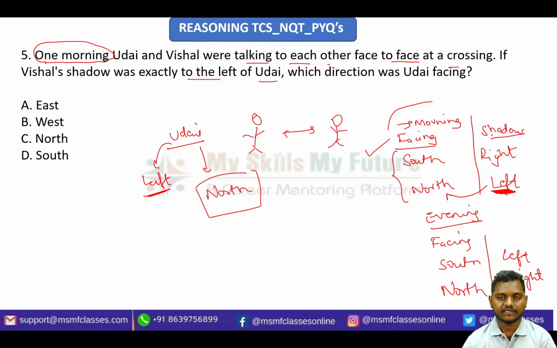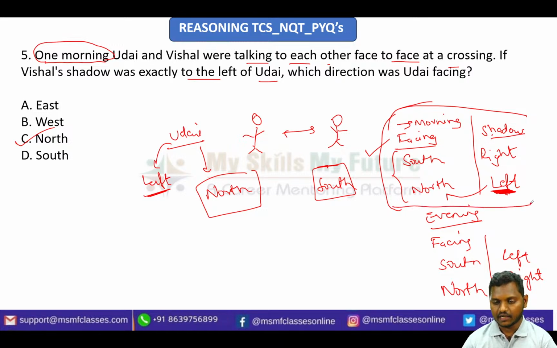If we know one person's direction, the other person will be exactly opposite, so Vishal will be facing south. So the correct answer for this question is north. If you remember only the morning data, that is enough to answer this question.